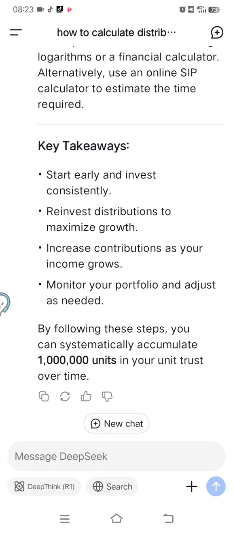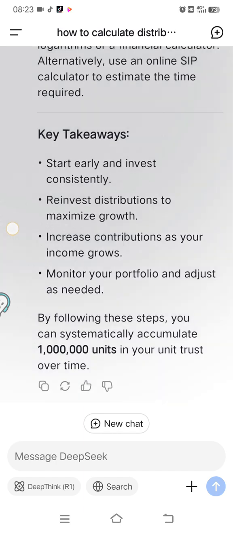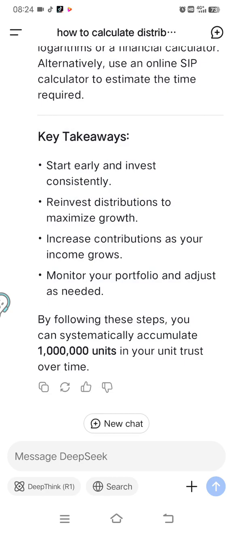Start early and invest consistently. Reinvest distributions to maximize growth, increase contribution as your income grows, monitor your portfolio and adjust as needed. So by following these steps, you can systematically accumulate 1 million units in unit trust. You have to trust in unit trust because they have the power of compounding plus diversification, and it is also managed by professional fund managers. Thank you.